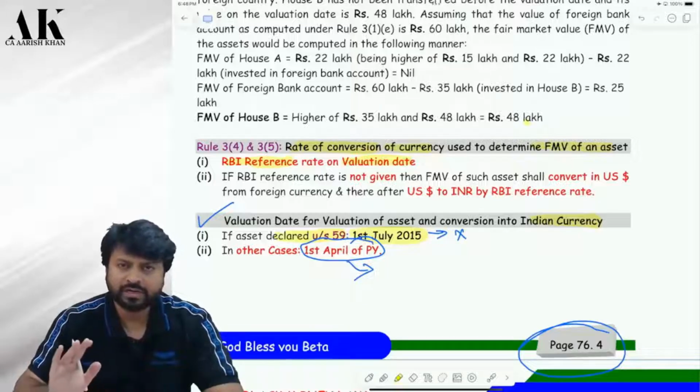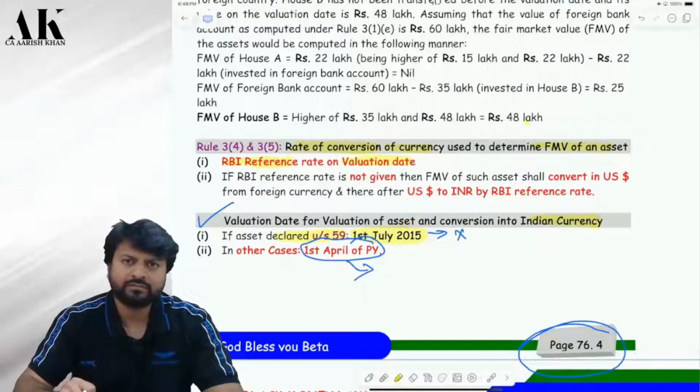Now, there is no direct RBI reference rate between the Uganda currency and INR, or the Zimbabwe currency and INR, or the Kenya currency and INR. There is no direct RBI reference rate. Then what will I do in that case? Then you will convert the Zimbabwe currency into US dollar first, and then you will convert the US dollar into INR as per the RBI reference rate. Is it clear? Please tell me.